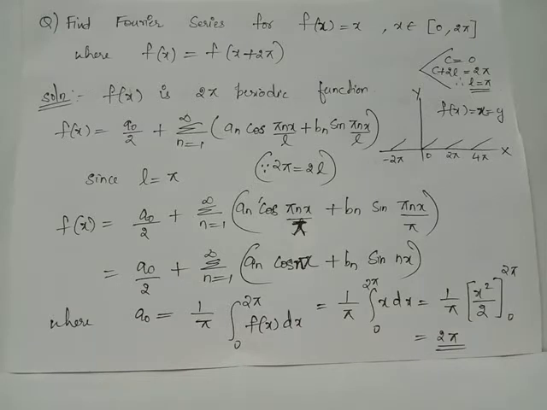Since we have obtained a naught equals 2 pi and the first term of Fourier series expansion will be a naught by 2, we will have a naught by 2 equals 2 pi divided by 2, which becomes pi.